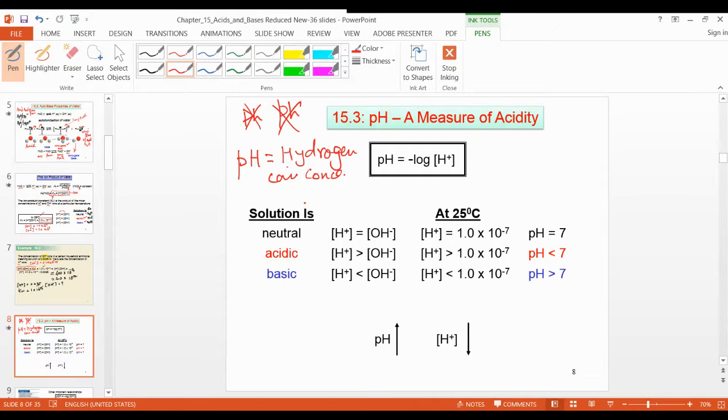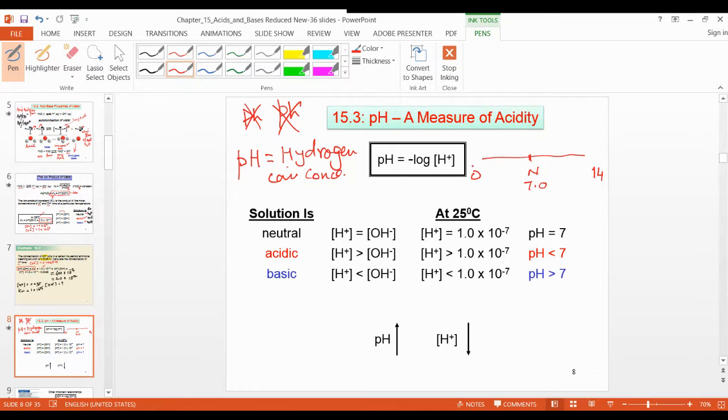The hydrogen ion concentration will indicate whether it is acidic or basic. Suppose you have the range from 0 to 14, and in the middle there is neutral, we can say 7.0.